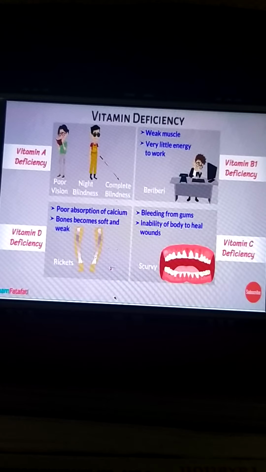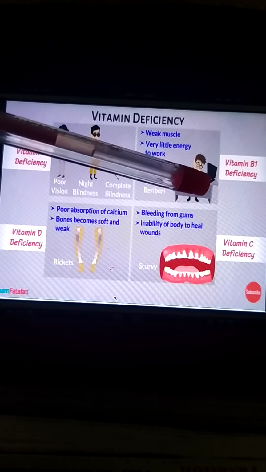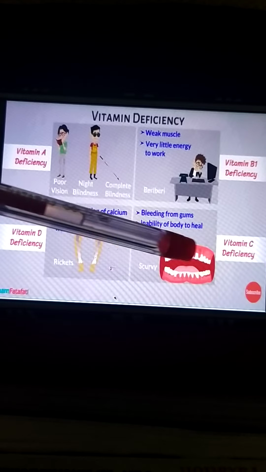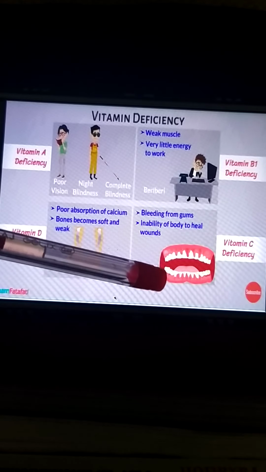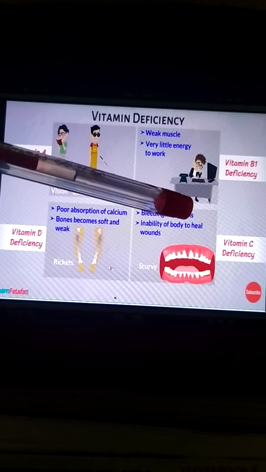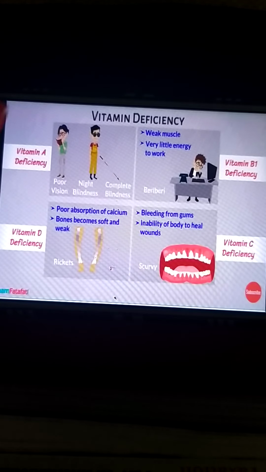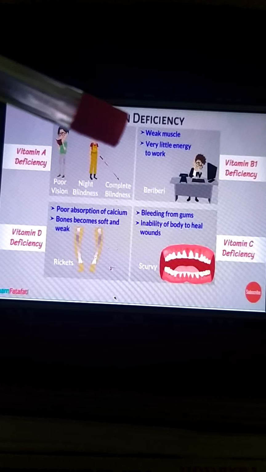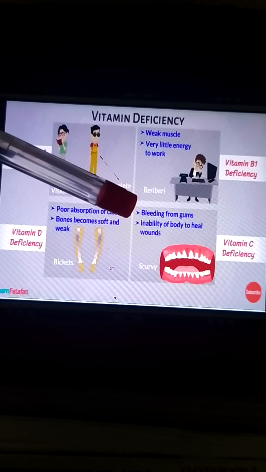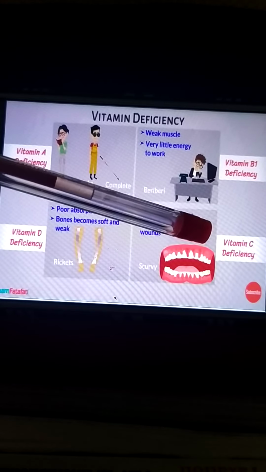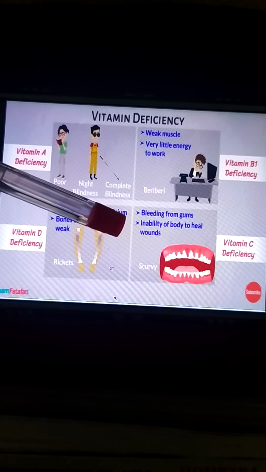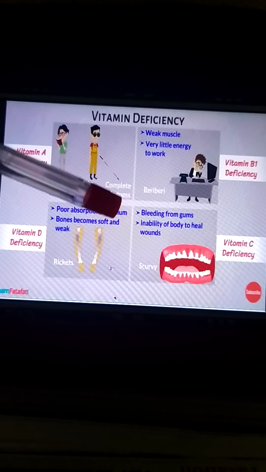Then vitamin C deficiency means what? There will be bleeding from the gums. You can see the teeth are attached to the gums, so there will be bleeding in your gums. There is also an inability of the body to heal wounds. If you are hurt and there is a wound, after a few minutes your blood will stop, and the next day a brown skin comes up, meaning it has healed your wound. But when vitamin C deficiency is there, the body is unable to heal wounds, meaning your wound will not be healed.